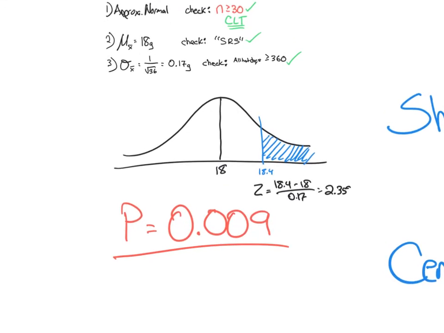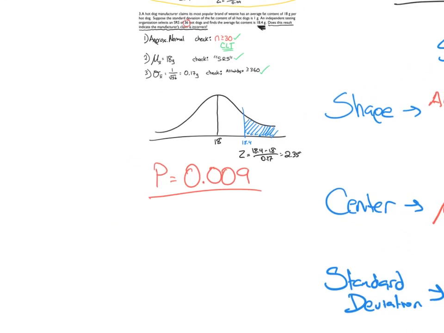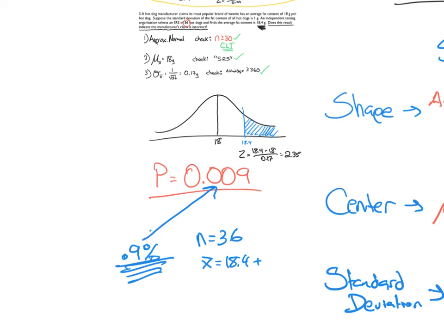But let me go ahead and answer the question to give you a little bit of a foreshadowing of what is going to happen in semester 2. This says there is a 0.9% chance that we get 36 hot dogs that end up with an average of 18.4 grams or more. There's less than 1% chance that I should have gotten that, and that was the one sample I pulled off the line. Well, I think that this supplier is lying because I should not have really gotten that one sample. I was super lucky to get that sample.